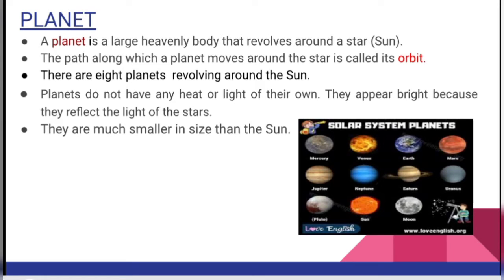Now the seventh slide is planet. Now we are going to learn about planets. A planet is a large heavenly body that revolves around a star. Star means the sun. The path along which a planet moves around the star is called its orbit. There are 8 planets revolving around the sun. Planets do not have any heat or light of their own. They appear bright because they reflect the light of the stars. They are much smaller in size than the sun.